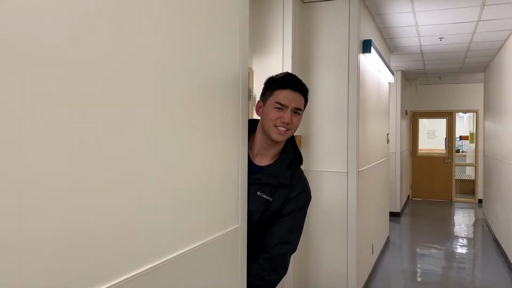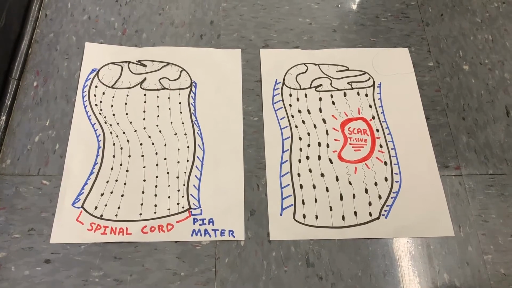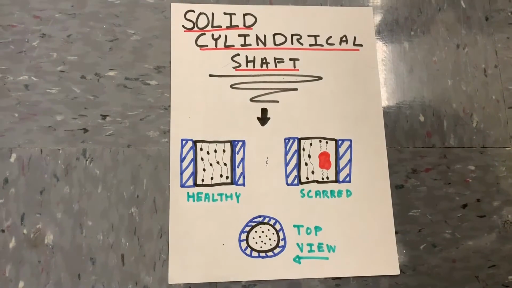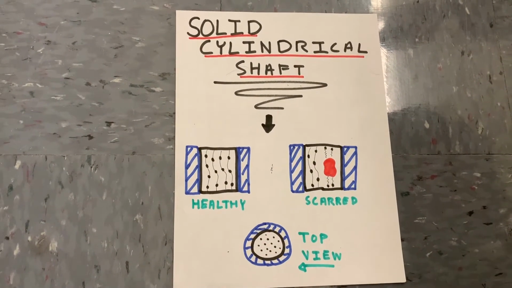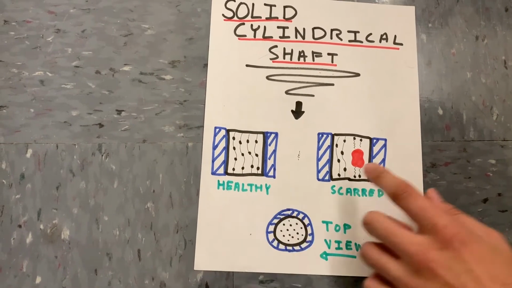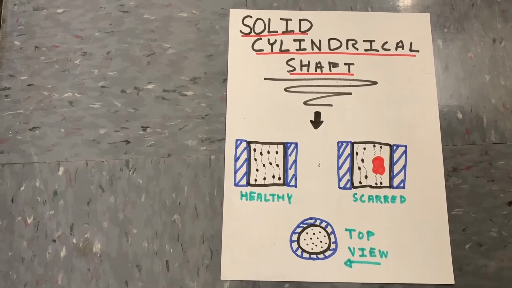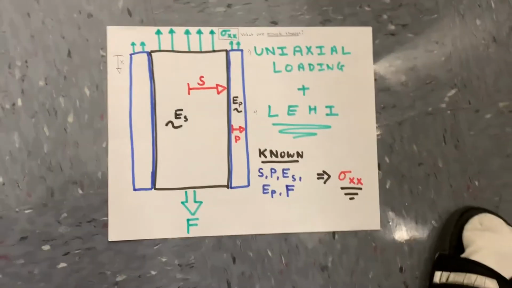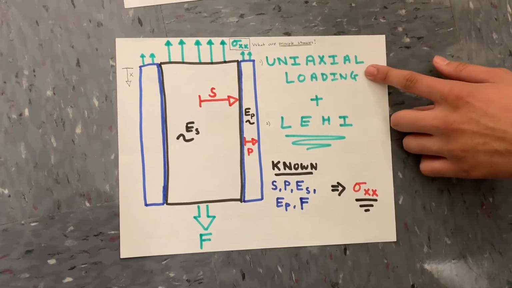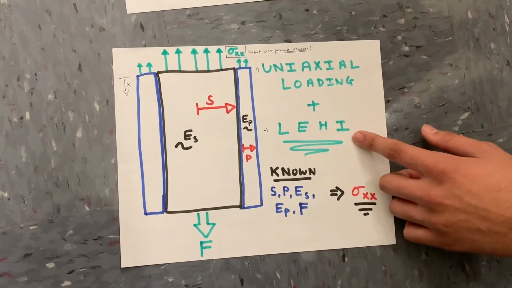Someone mentioned paralysis. In order to characterize the damage Joe sustained to his spinal cord compared to a healthy patient, we can further simplify our model. We can break down the model as a solid cylindrical shaft, the blue marking the pia mater, the black marking the physical spinal cord, and the red marking the scar tissue forming as a result of the damage Joe sustained. Furthermore, we are analyzing only a single compressive force, so we are assuming uniaxial loading. And also we're going with linear, elastic, homogeneous, and isotropic conditions.